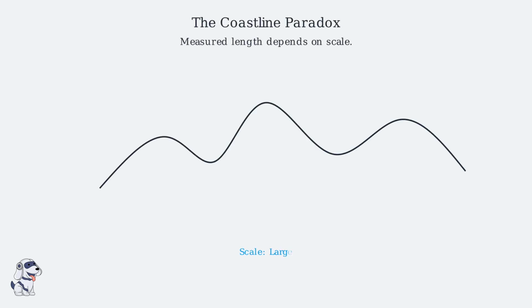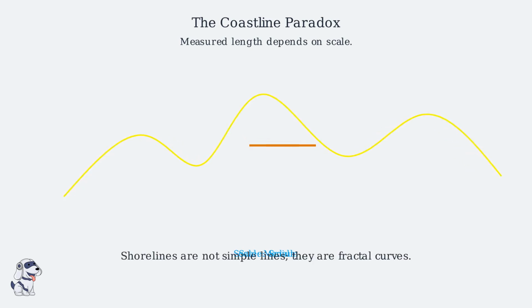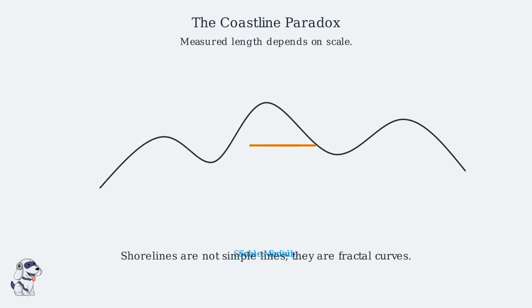The coastline paradox shows that as our measurement scale decreases, the measured length increases toward infinity. This proves that shorelines are not simple geometric lines, but complex fractal curves with infinite detail.